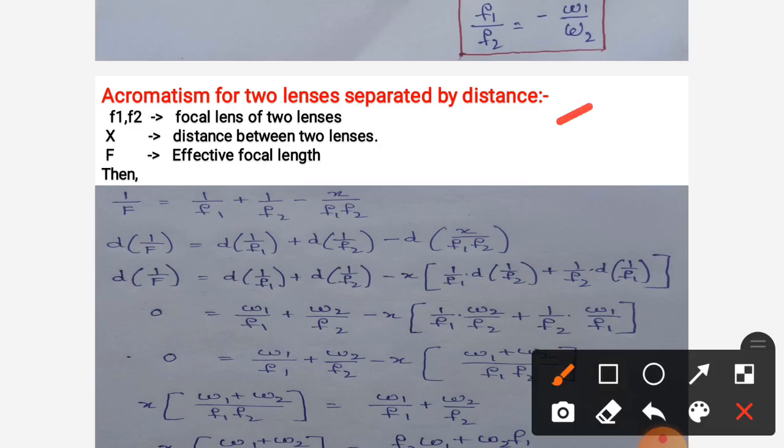This is all about chromatic aberration and the achromatic doublet, and the two cases for the achromatic doublet.